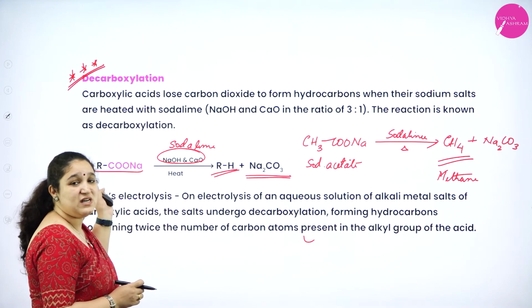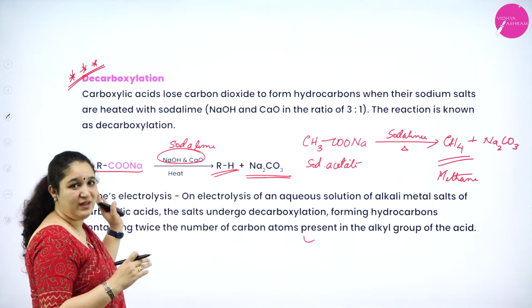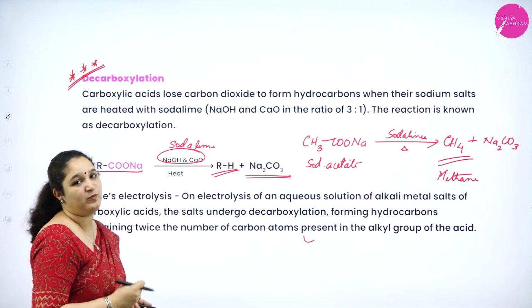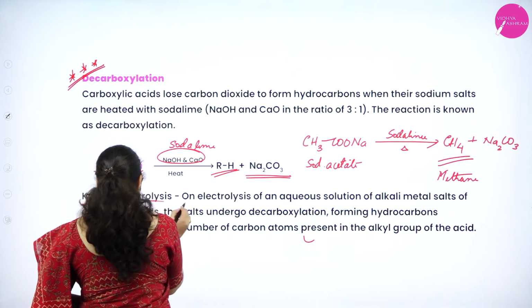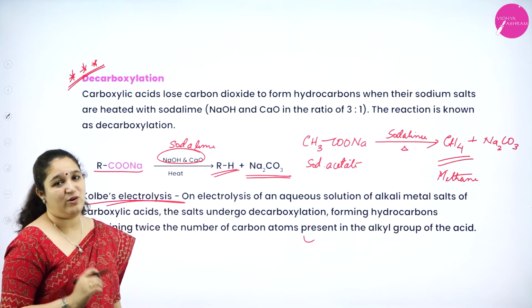For example, if it is CH3 group, then you will get C2H6, that is ethane. And this you have studied in your first year, First PUC, in preparation of hydrocarbons.